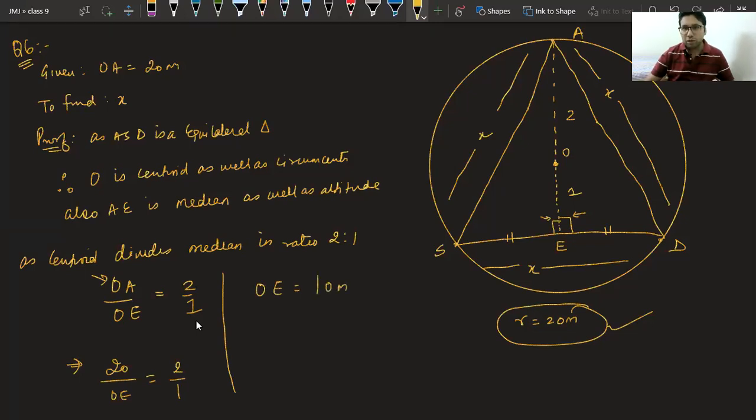So we have found this value as 10 meter. We already know this value, class. This is also the radius, which is your 20 meter. This is 10 meter now. And what can you say about SE, class? As this AE is a median as well as altitude, we can say this SE is the midpoint, the half of complete SD.